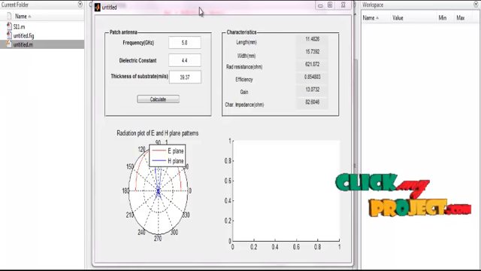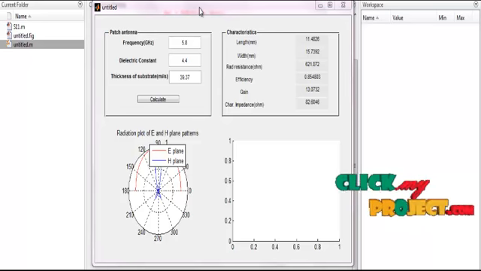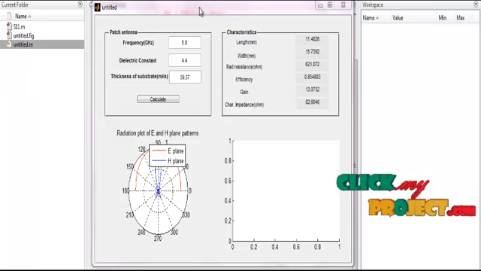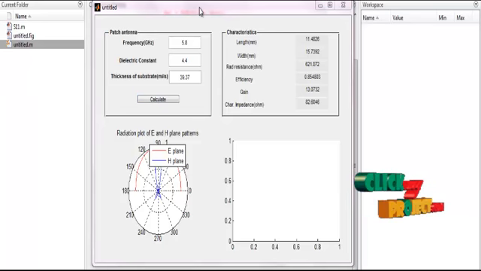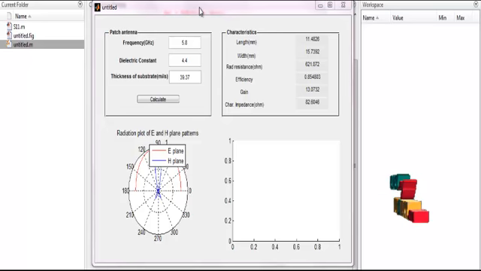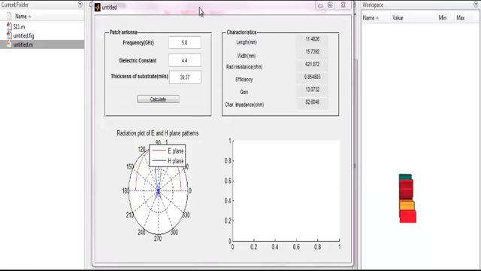The radiation resistance is 621 ohms, and the efficiency of the patch antenna is 0.854, that is 85.4%. The gain of the antenna is 13.073, and the characteristic impedance is 82.6. These are the characteristics of the patch antenna. Then the radiation pattern plots the E and H plane patterns: the red denotes the E plane and blue denotes the H plane, over the full 360 degrees.